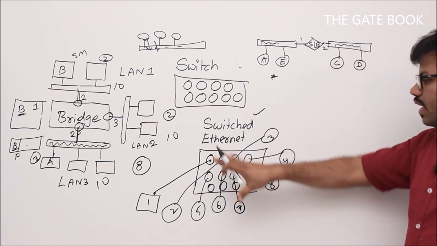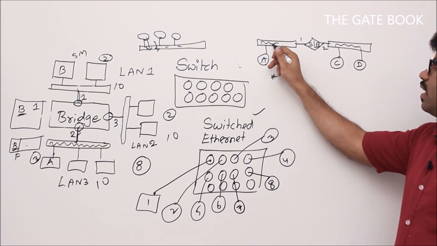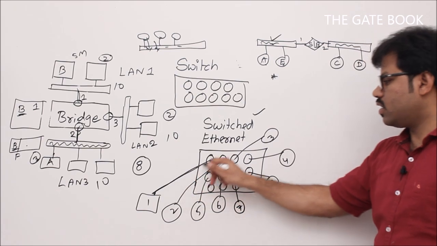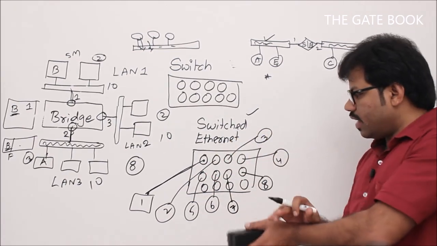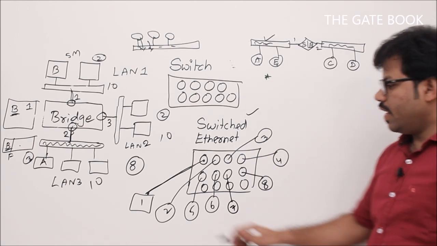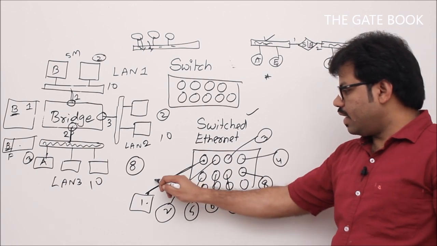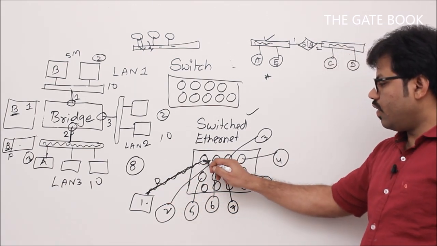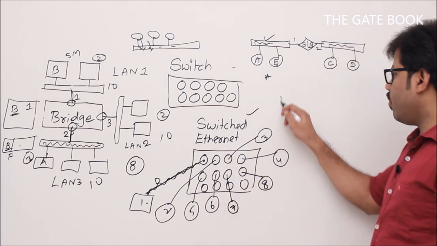Now in switched Ethernet, there is no collision. I will tell you the reason. Because no two systems are sharing the medium here. Every system is having a direct connection to the switch. Now, how messages will be transferred in switched Ethernet, we'll see. Example, 1 is sending some data to 2. So that data will be transferred like this. First of all, it will go like this. So it will reach the switch. Switch will store it first of all. Switch will have a buffer.